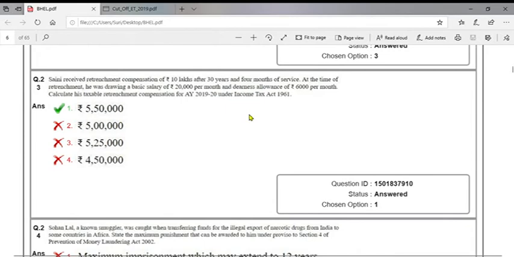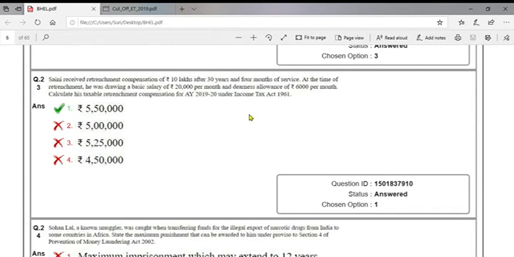Saini received retrenchment compensation of rupees 10 lakhs after 30 years and 4 months of service. At the time of retrenchment, he was drawing a basic salary of 20,000 per month and DA of 6,000 per month. Calculate his taxable retrenchment compensation for assessment year 2019-20 under the Income Tax Act 1961.